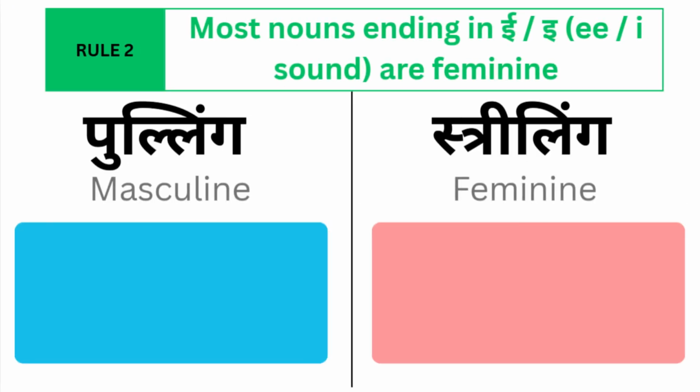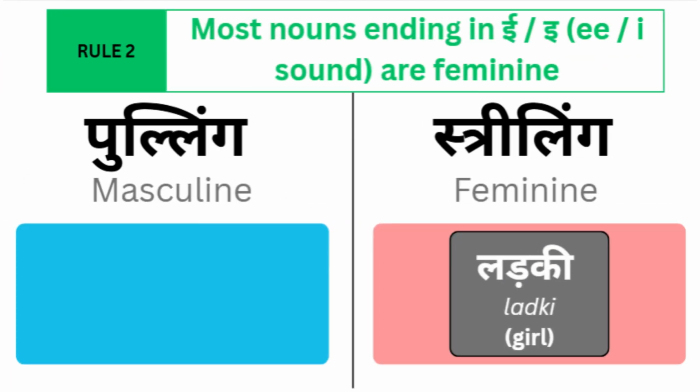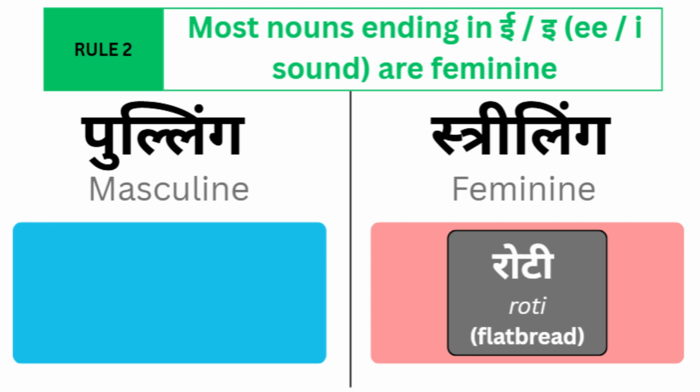Next rule we have is the E ending. If it ends in E, it's usually feminine. For example, ladki, that is girl. Roti, that is Indian flatbread.